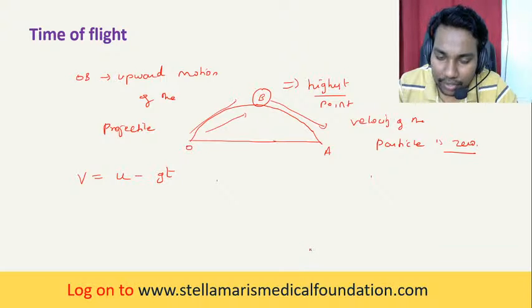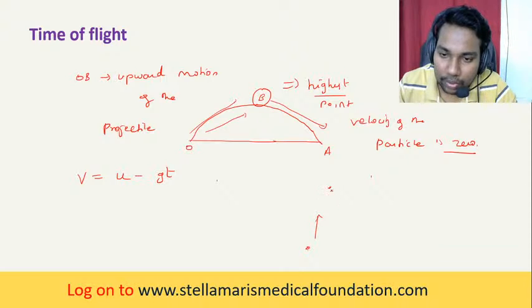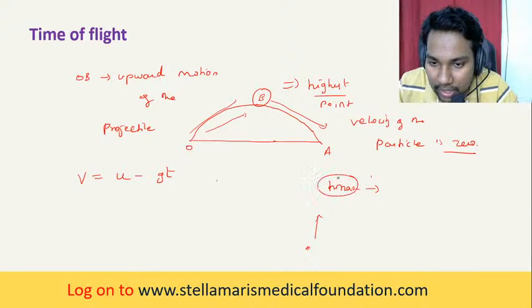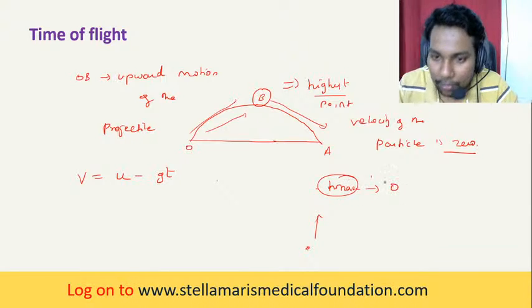When you throw a ball or an object upwards, it reaches the maximum height, h max, and the velocity at the maximum height becomes 0.